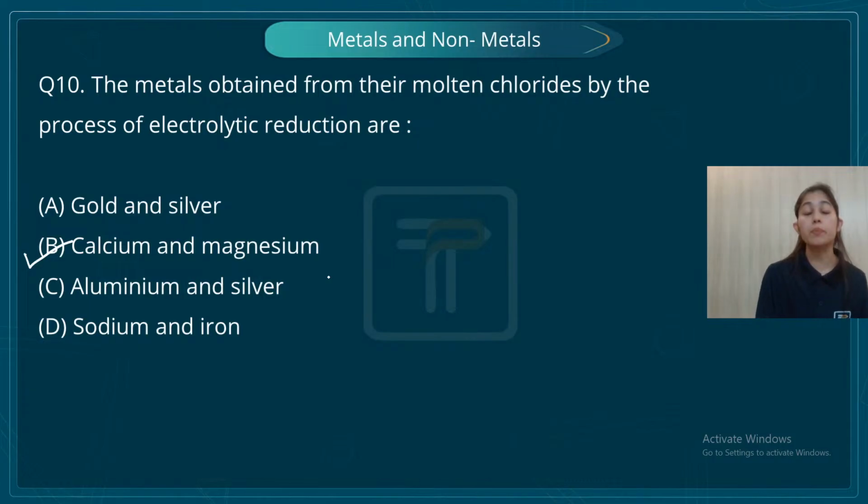Because students, please keep in mind that these metals come high up in the reactivity series. So these metals cannot be simply reduced by carbon. So for such metals which are high up in the reactivity series, they are obtained by electrolytic reduction. This is the main point which you have to keep in mind. Okay.